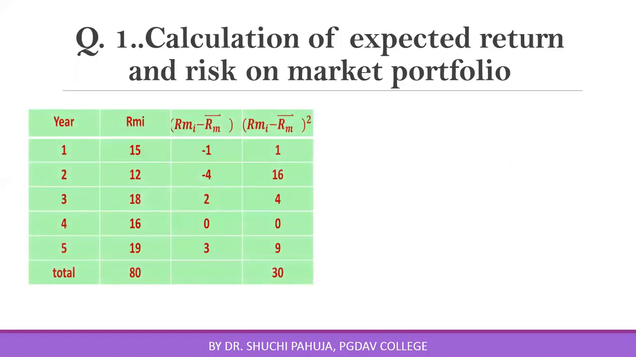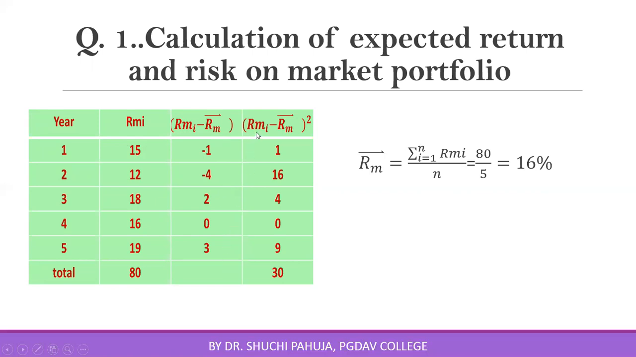You can prepare a table like this. Here we have taken returns for different years on market portfolio. Summation of these returns is 80. So average return on market portfolio can be calculated. This is equal to summation of individual returns divided by number of years. That is 80 divided by 5. This is 16%.